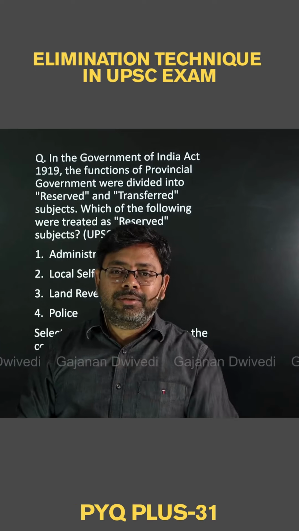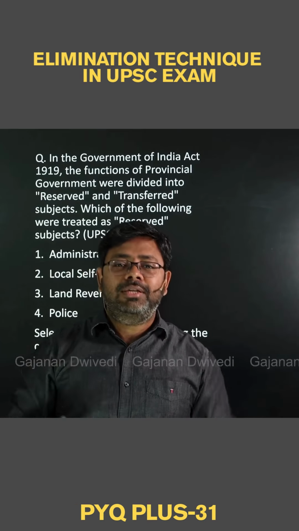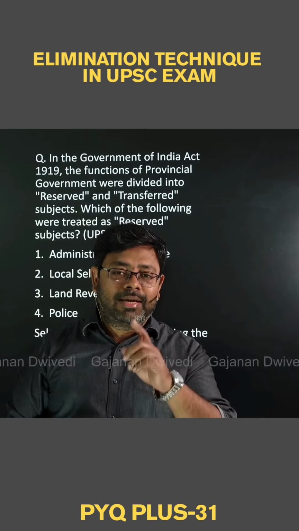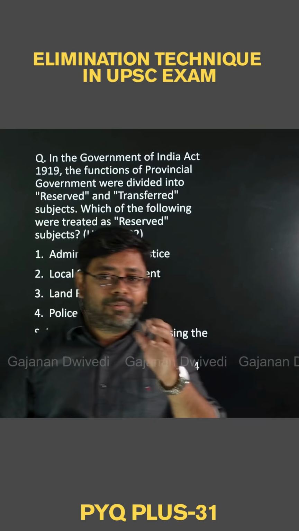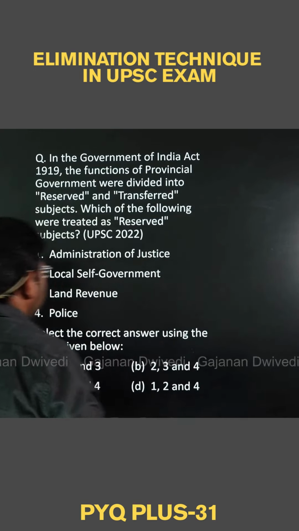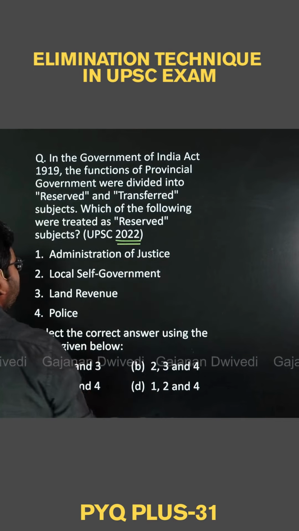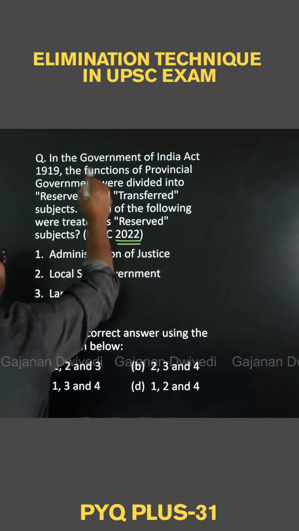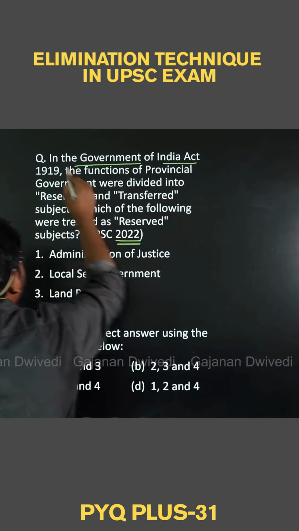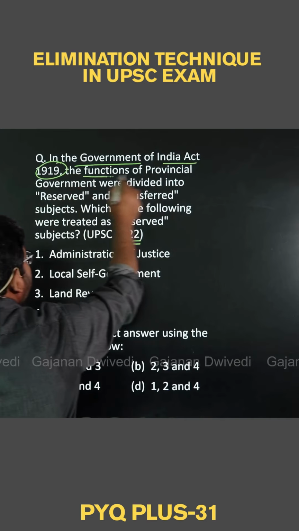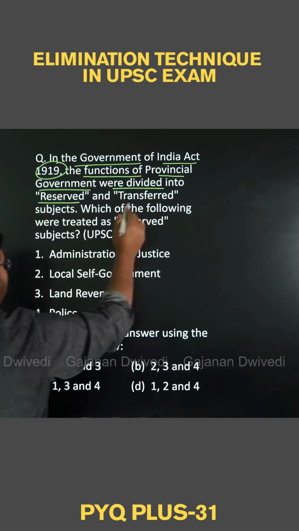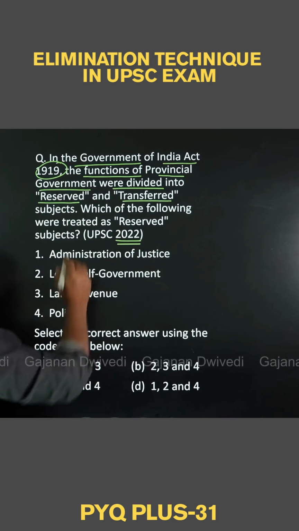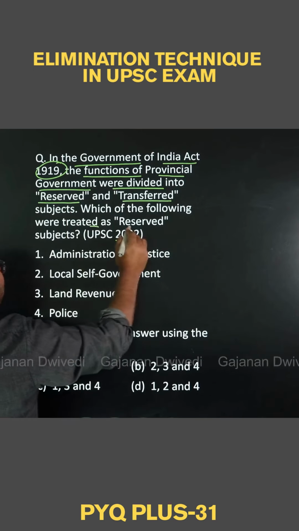UPSC keeps asking questions from the constitutional development in India in the British time period. Now, one such interesting example and a very important question that was asked by UPSC Prelims exam 2022 is this question that says that in the Government of India Act 1919, the functions of provincial government were divided into reserved and transferred. Which of the following were treated as reserved subject?